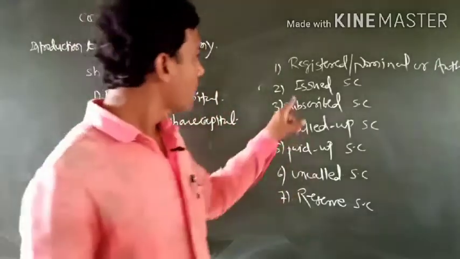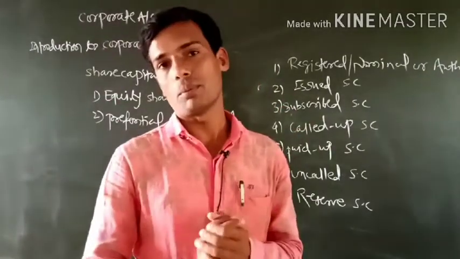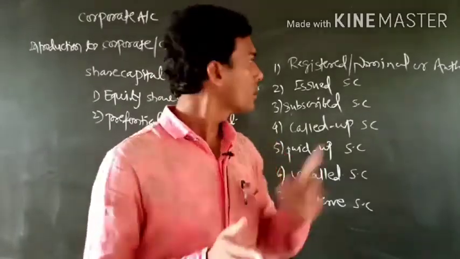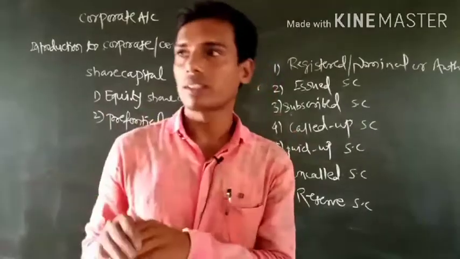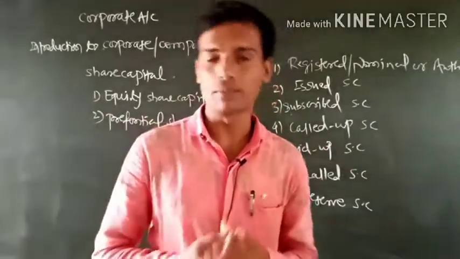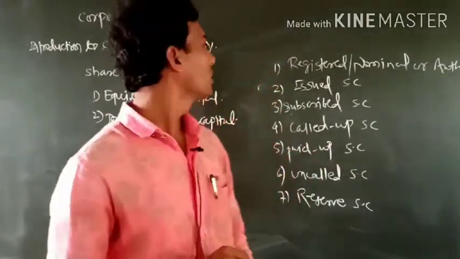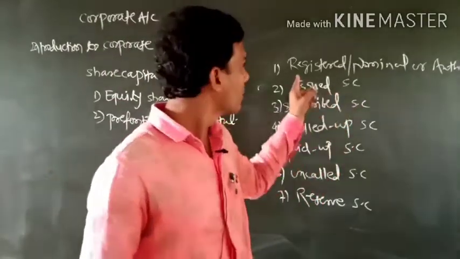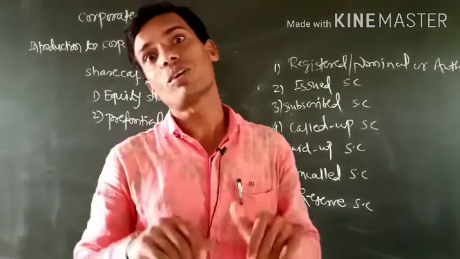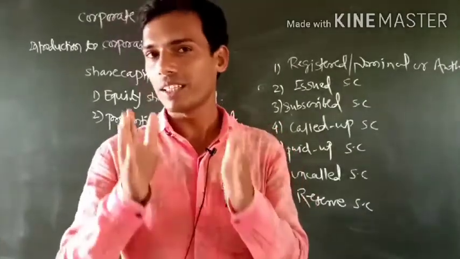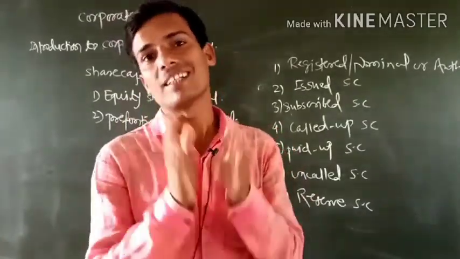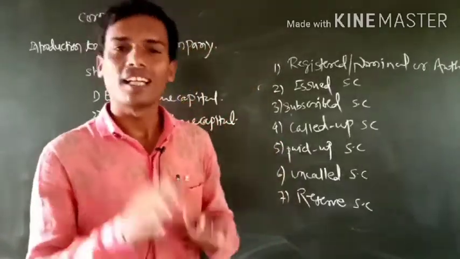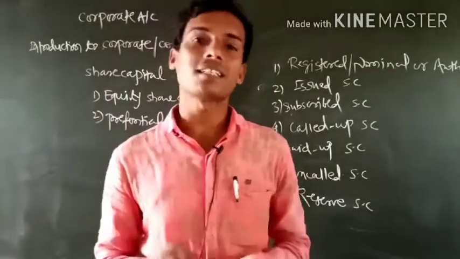Now second, issued share capital. Whatever portion of that registered capital is issued to the public for subscription is called issued capital. This means the whole registered capital is not issued for subscription to the public, only a part of that registered capital is issued, and that capital is said to be issued capital.